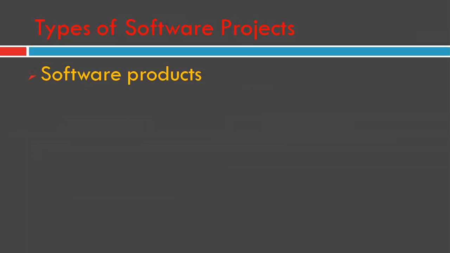Since these are used by a diverse range of customers, they are called generic software products, because many users essentially use the same software.